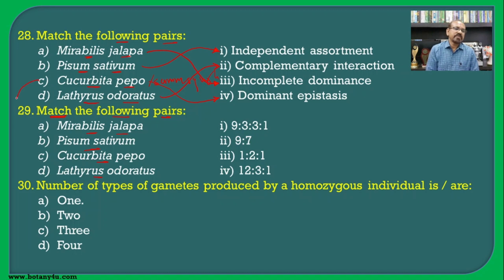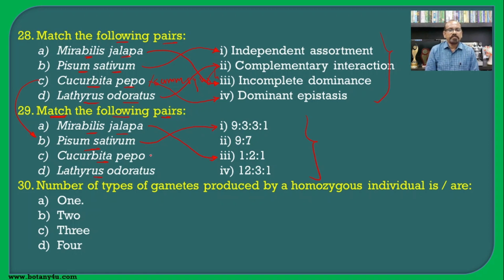The same question is being repeated here, only instead of the characteristics there are the ratios, and the same condition is given. Mirabilis jalapa, that is the incomplete dominance, having the ratio 1:2:1. Pisum sativum, that is taken as independent assortment, having the ratio 9:3:3:1.